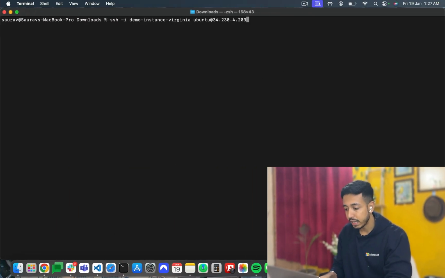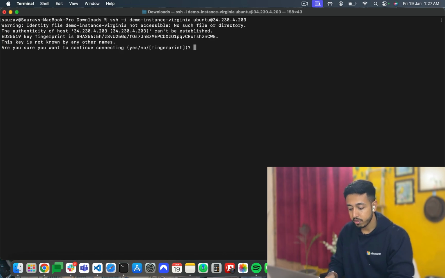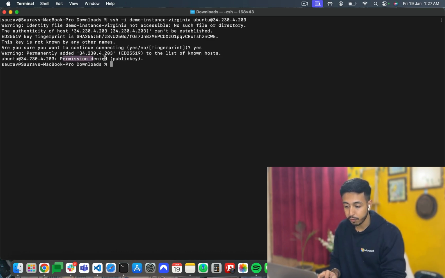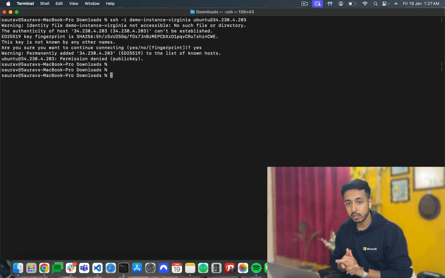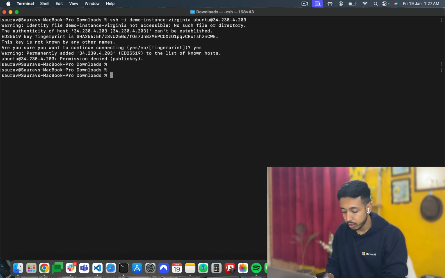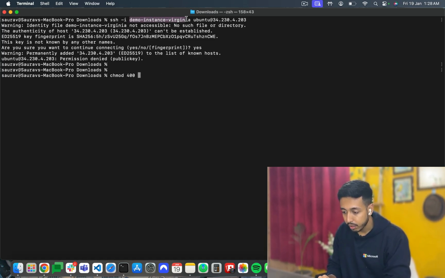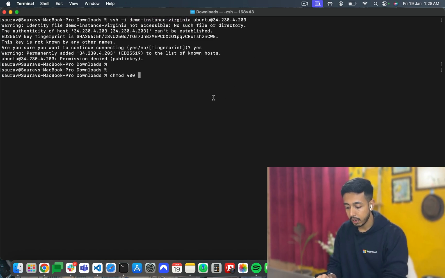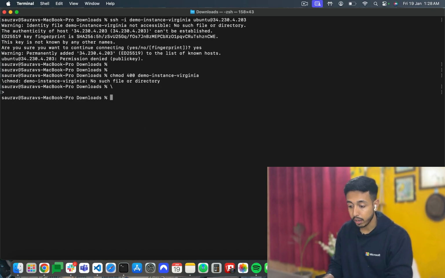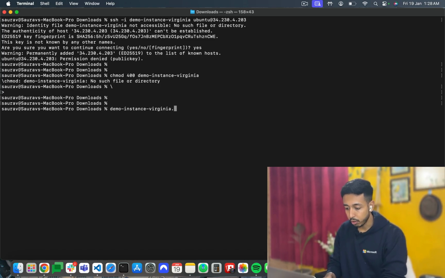But after this, we are going to face an error because we have not changed the key permissions. Ideally, it should give an error. Yes, permission denied for the public key. So we'll fix the key's access. The command for that is chmod 400 and the key name, that is Demo Instance Virginia. I'll paste it and, no such file. Okay, I need to give the extension also, that is .pem.